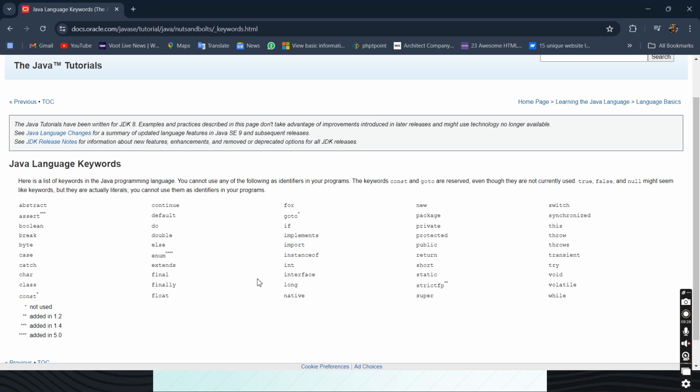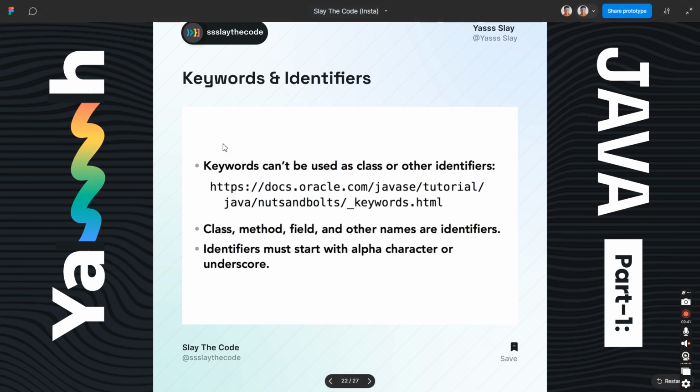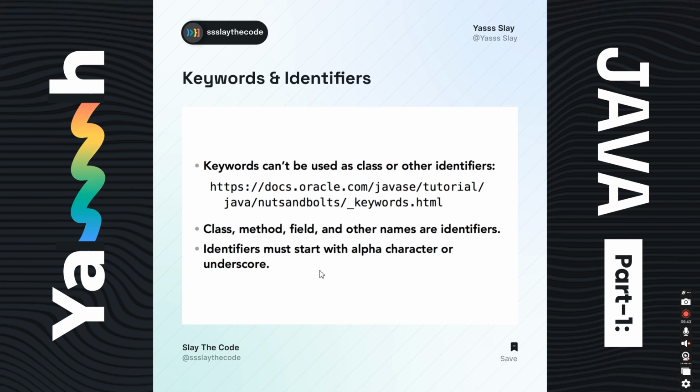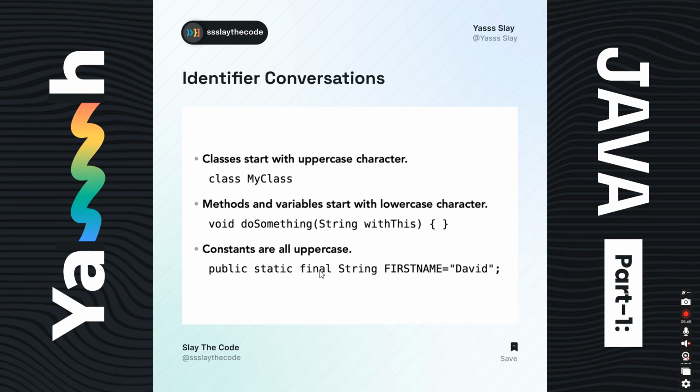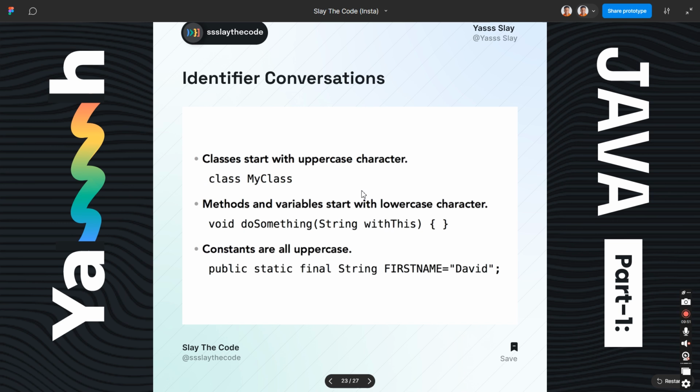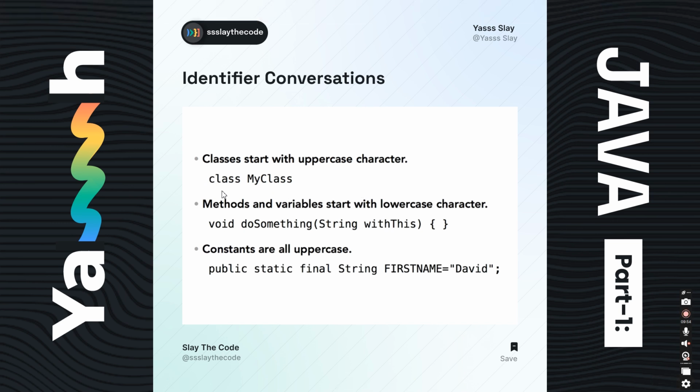If we use these keywords as names, we might have some problem or compiler error when we run the code. So avoid these names when we use identifiers.